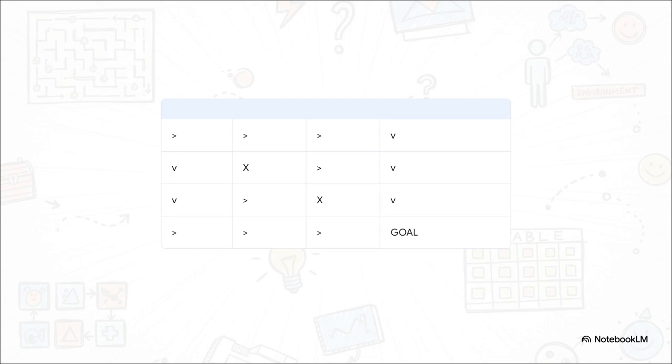And this is the final result. If we turn off all the random exploration and just tell the agent, hey, in every square, just pick the move with the highest Q value, it will follow the absolute best path perfectly every single time. It has learned the single best set of directions to get from start to finish.